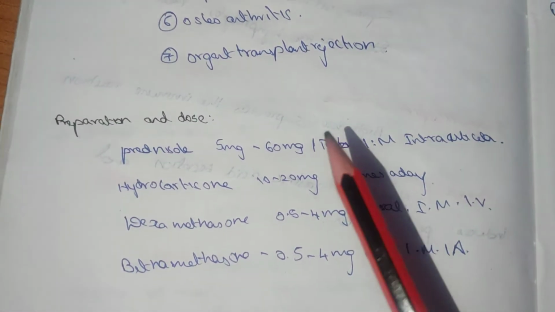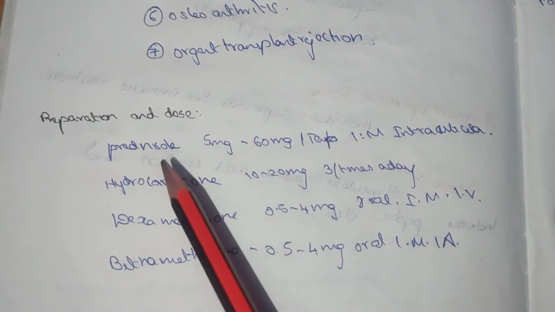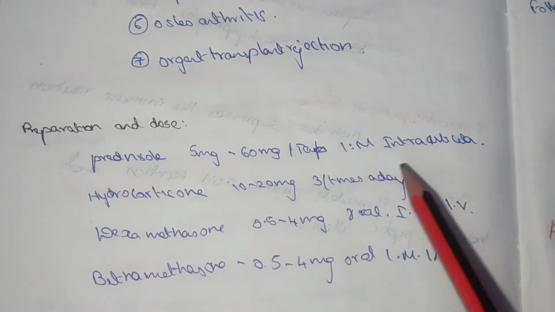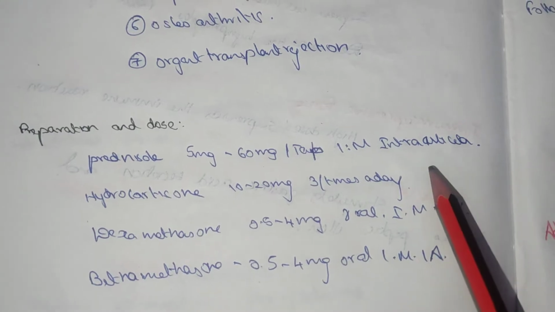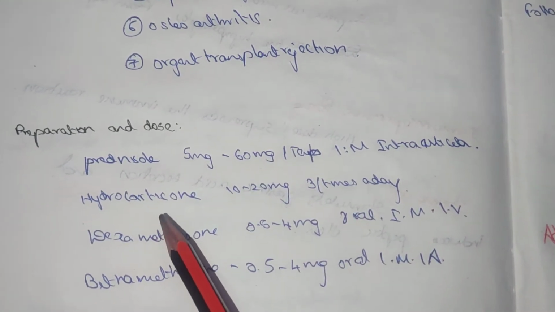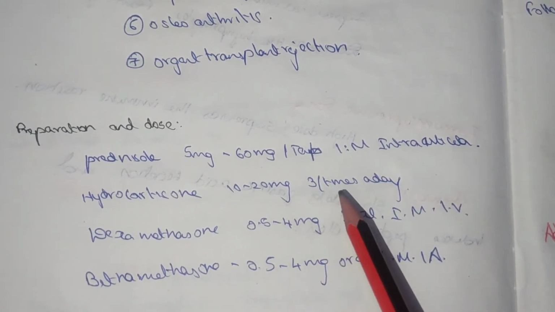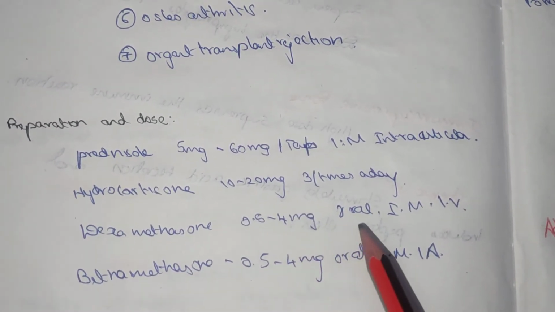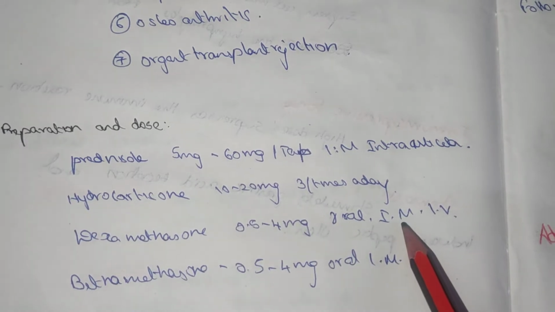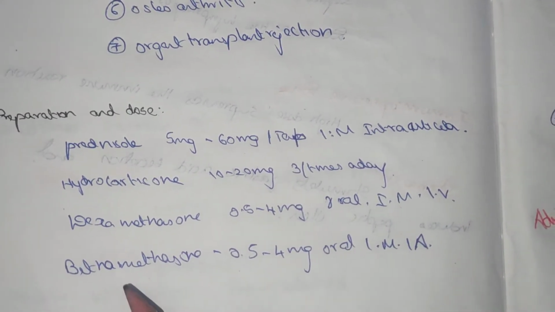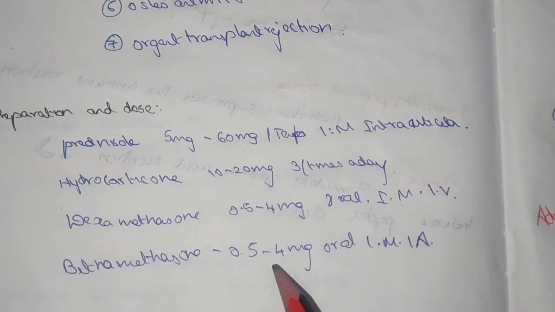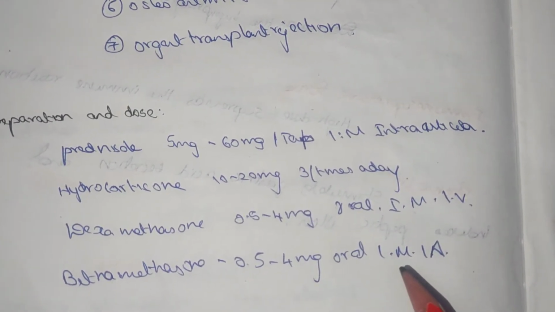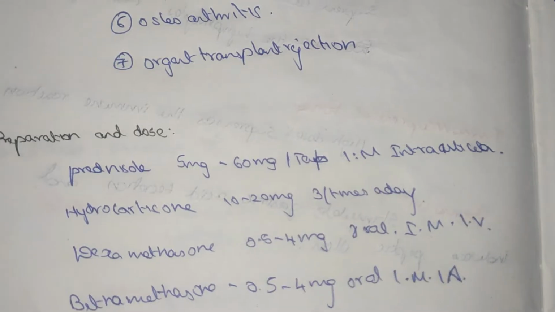Preparation and dose. Prednisone 5 mg to 60 mg in tablet form or intramuscular injection. Hydrocortisone 10 to 20 mg three times a day. Dexamethasone 0.5 to 4 mg oral, IM or IV. Betamethasone 0.5 to 4 mg oral or IM.